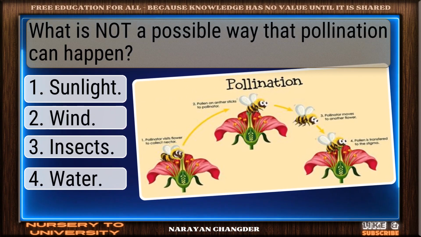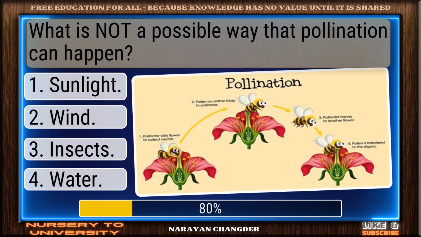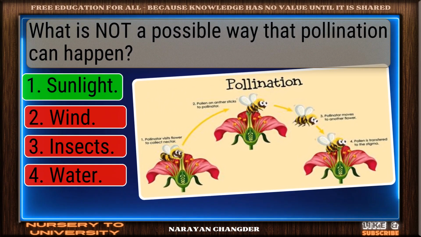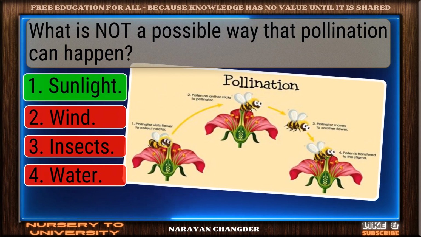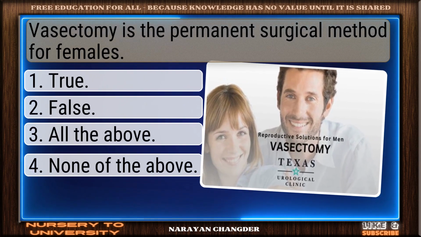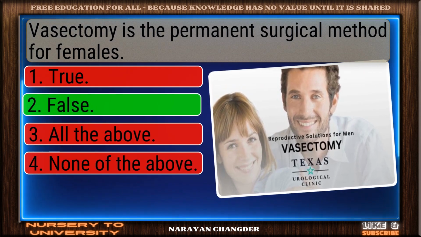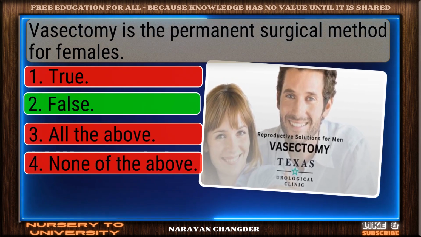What is not a possible way that pollination can happen? Well done. Sunlight is the right choice. Vasectomy is the permanent surgical method for females. Excellent choice. False is the right answer.